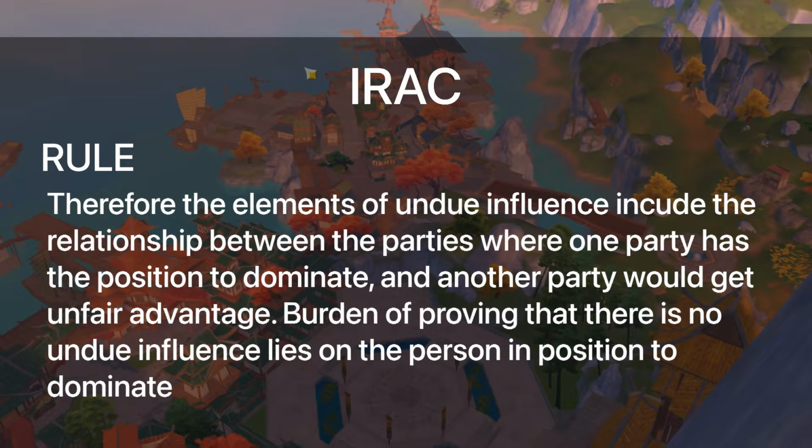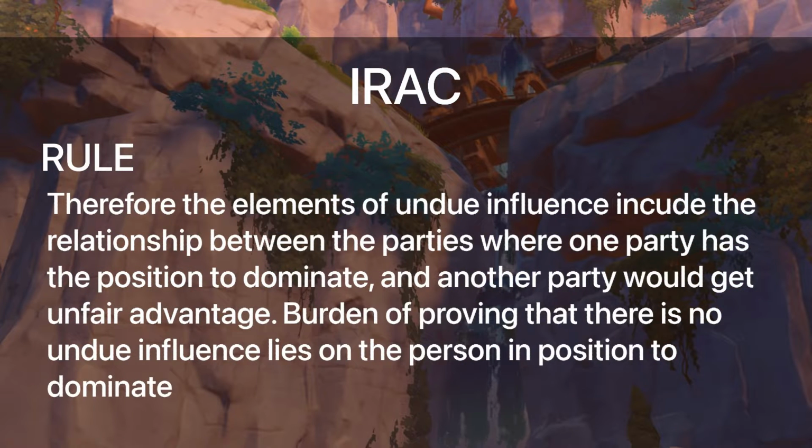Therefore, the elements of undue influence include the relationship between the parties where one party has the position to dominate and another party will get unfair advantage. The burden of proving that there is no undue influence lies on the person in the position to dominate.